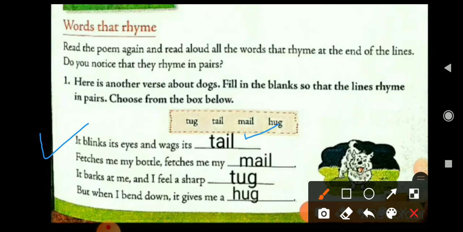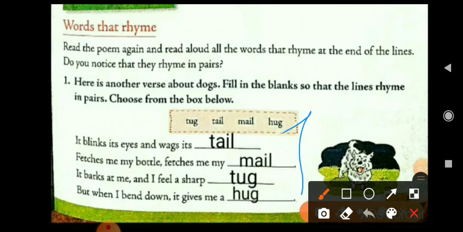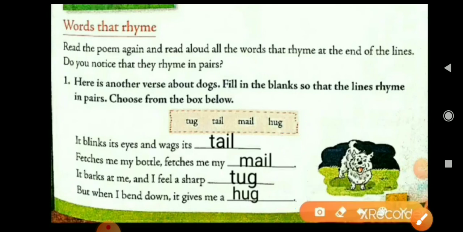Tail, tail. Okay. Fetches me my mail. Mail, mail. It barks at me and I feel a sharp tug. Tug, tug. And the last is, but when I bend down, it gives me a hug. Hug, hug. This exercise also you are supposed to write here only. No need to write this work in the copy.